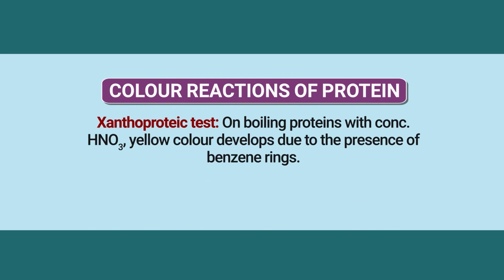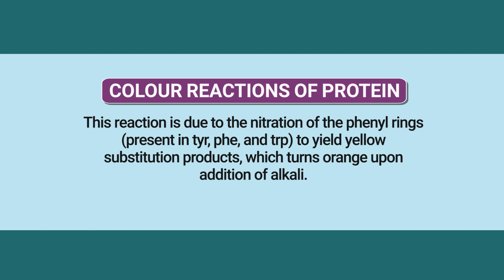Then the xanthoproteic test. On boiling with concentrated HNO3, a yellow color develops due to the presence of a benzene ring. This reaction is due to the nitration of the phenyl ring, in the presence of the specific amino acids phenylalanine (PHE), tyrosine and tryptophan (TRP), to yield a yellow substitution product which turns orange upon addition of alkali. So this is the xanthoproteic color test. These are some of the chemical properties of protein.